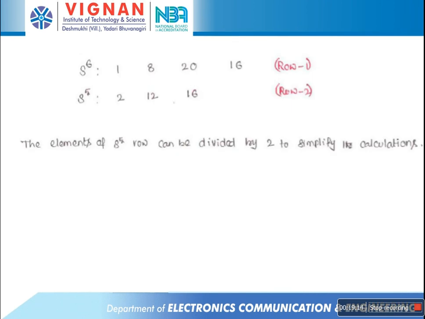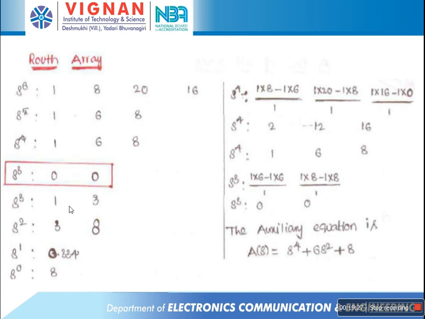The elements of the s power 5 row can be divided by 2. 2 ones are 2, 2 sixes are 12, 2 eights are 16. So the s power 5 row is 1, 6, 8. Next find out the s power 4 row up to the s power 0 row, that is, the construction of the row array up to the s power 0 row. So first find out the s power 4 row.